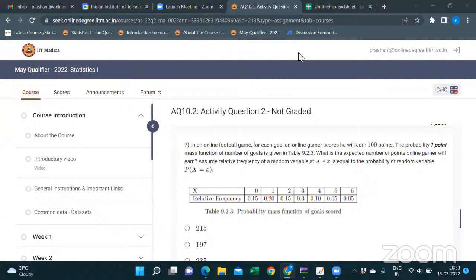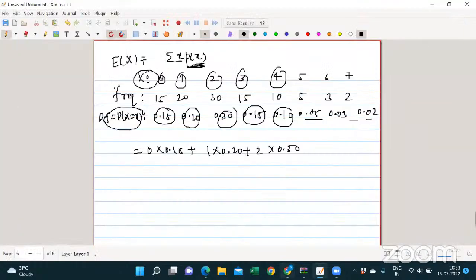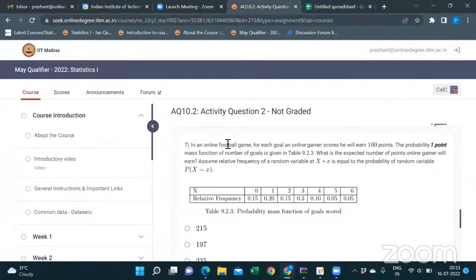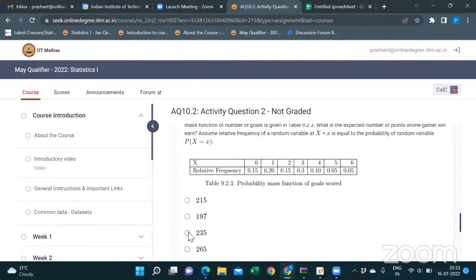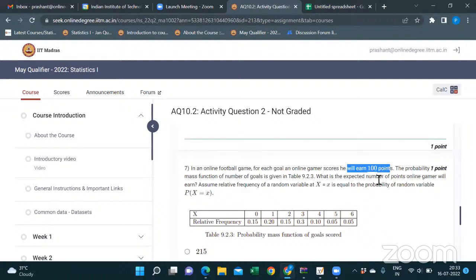Okay, so where was I? If you see, I calculated the x into P(x), and the summation expectation comes out to be 2.35, right? Okay. If you go to the question, what is the question? In an online football game, for each goal an online gamer scores, he will earn 100 points. Then the probability mass function is given, and what is the expected value? So this given is your relative frequency in terms of probabilities. So you computed that your expectation comes out to be 2.35. Now he will earn 100 points. So what is the question? The question is the expected number of points.